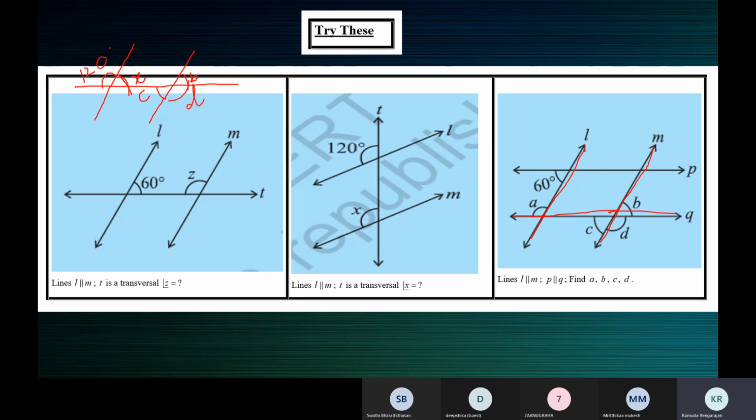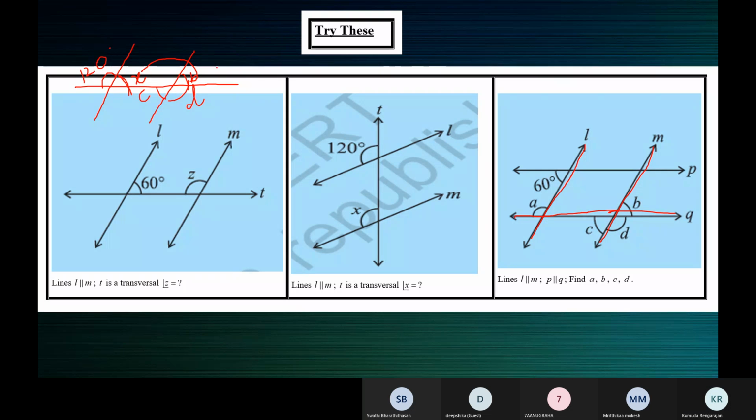Now, what is the relation between X and B? Ma'am, they are corresponding angles. They are corresponding angles because they lie on the same side of the transversal, and one is an exterior angle and the other is an interior angle. So if X is 60 degrees, B is also 60 degrees. Now what about angle C? Ma'am, since vertically opposite angles are equal, and B is equal to 60, C will also be 60 degrees, ma'am.